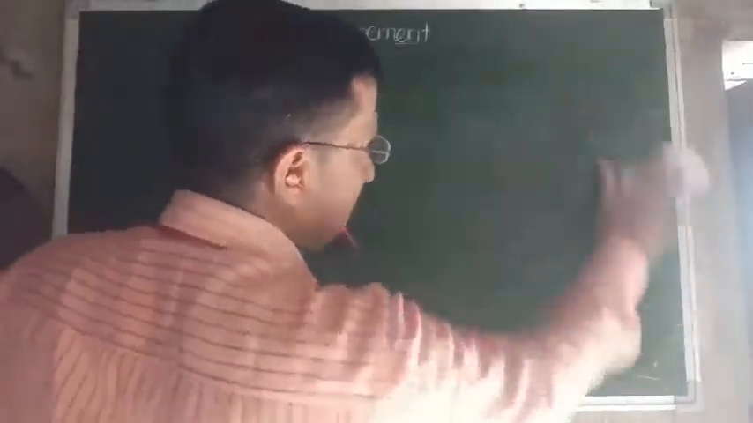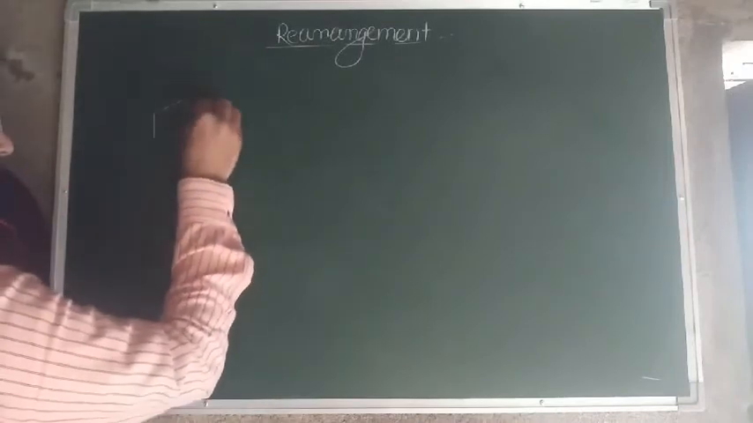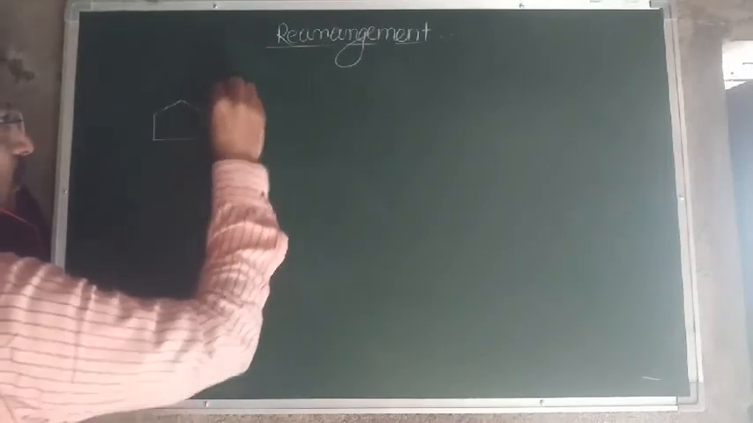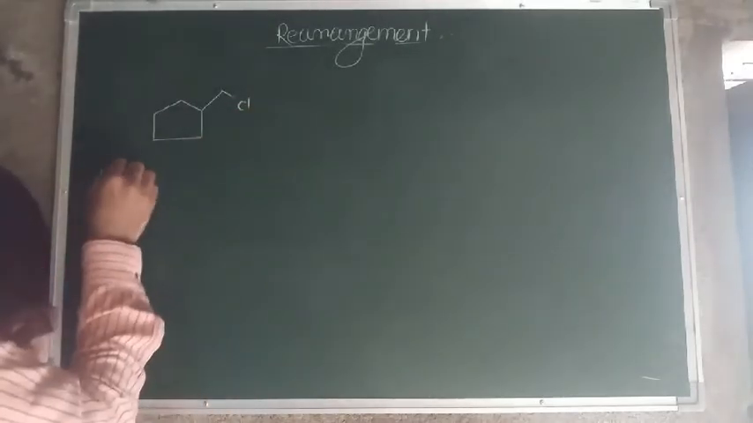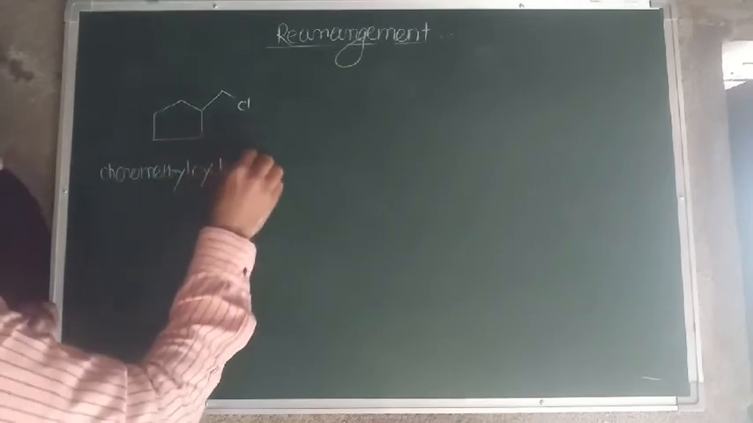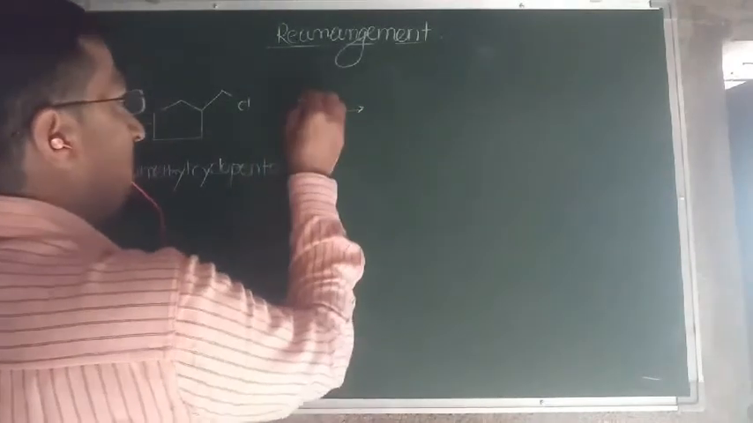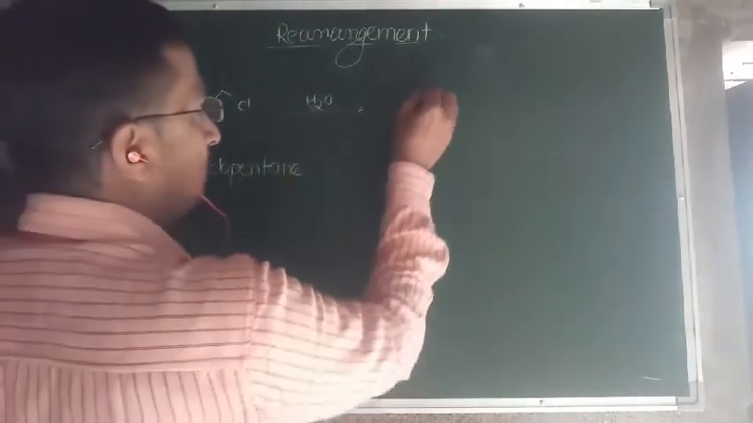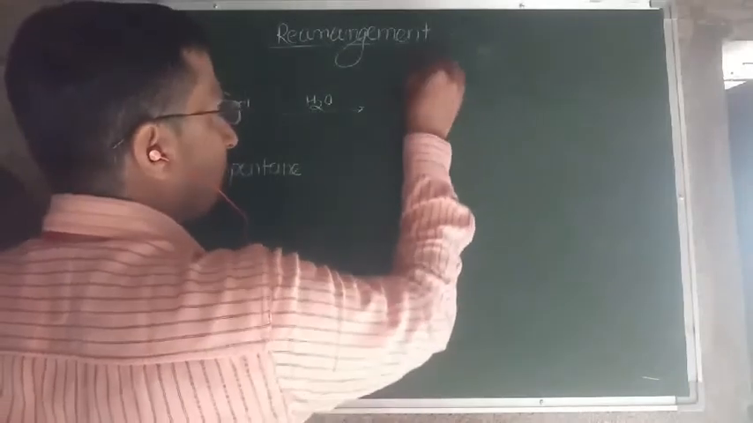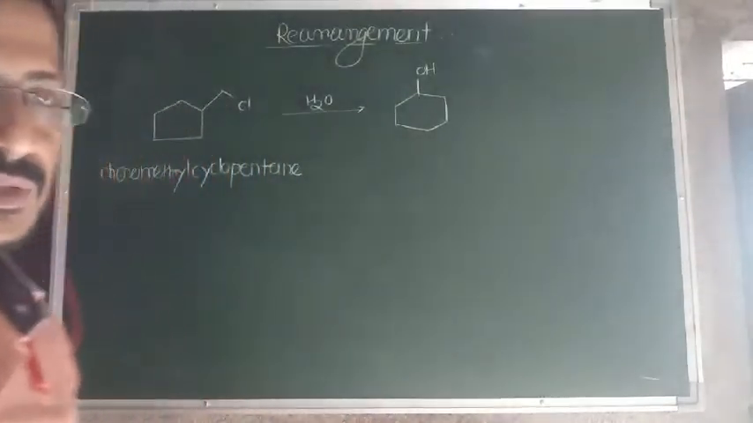For that purpose, we take the example of chloromethyl cyclopentane. Consider chloromethyl cyclopentane, and if you carry out hydrolysis, then the product formed is like this. So this can be explained again by means of rearrangement of carbocations. How can it be explained?